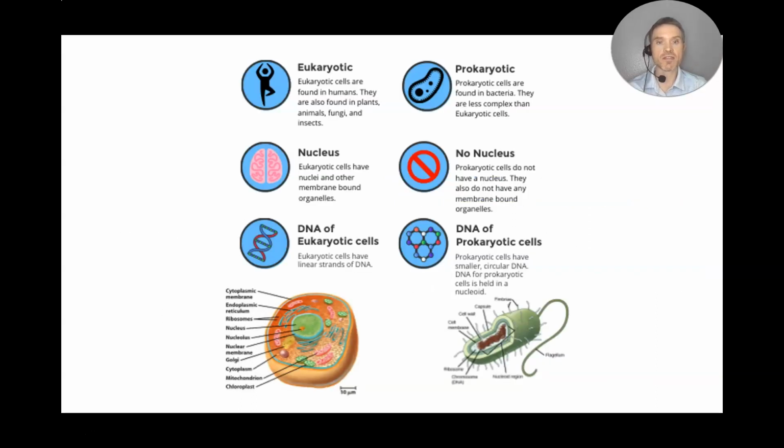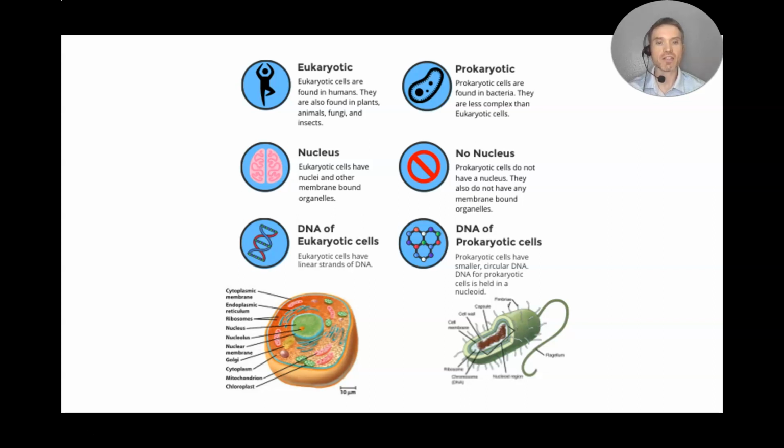So to summarize the differences between eukaryotic cells and prokaryotic cells: the eukaryotic cells are found in humans, plants, animals, fungi, and insects, while prokaryotic cells are predominantly bacteria. They are usually less complex than the eukaryotic cells. The key thing between a eukaryotic cell and a prokaryotic cell is the presence of a nucleus as well as membrane-bound organelles. So those are distinct in eukaryotic cells. We do not see those in the bacterial cell.